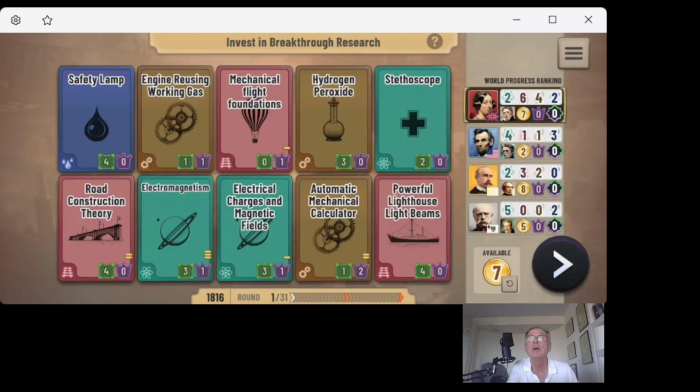So the UK, Queen Vicky, has 7 tokens. Abraham Lincoln has 2. George Clemenceau has 8 tokens, and Otto von Bismarck at the bottom has 5 tokens.